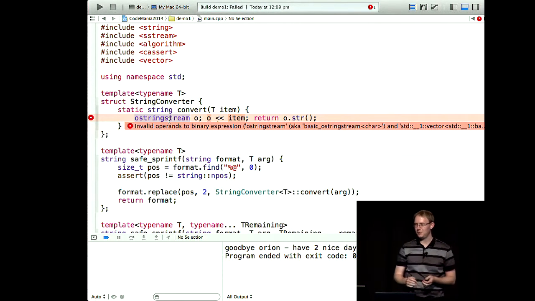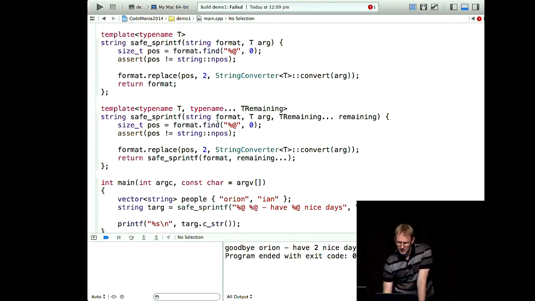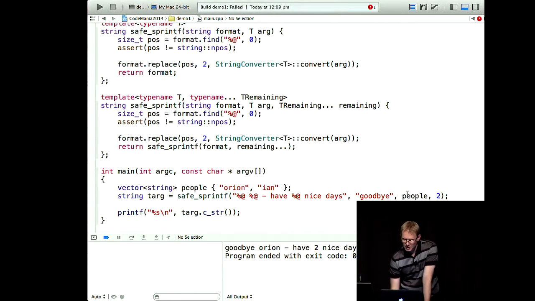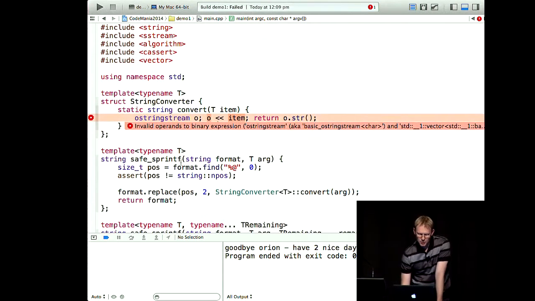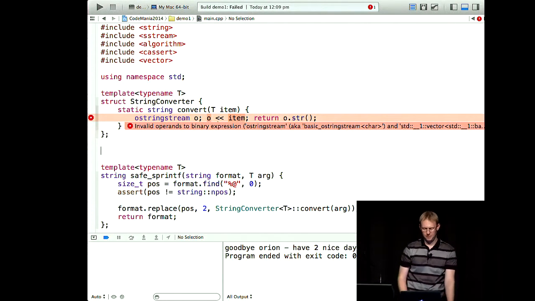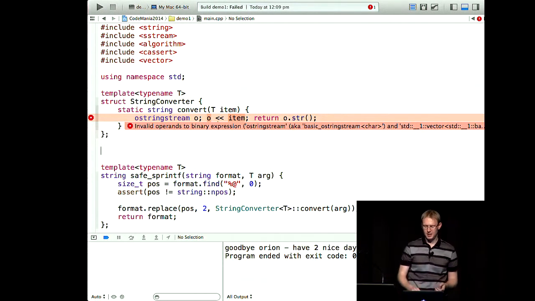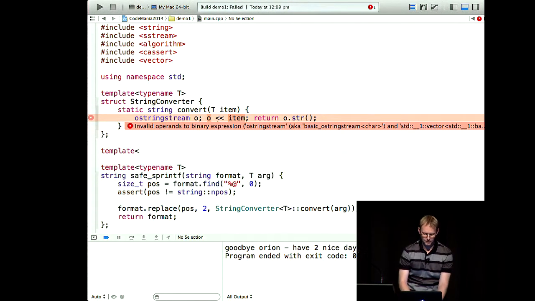Now, I'm not going to do it here because we haven't got time, but these things on the surface look really horrible, but if you just read the full compiler log and see, next step, oh, there it is. So the problem is that it doesn't know how to deal with vector. So what we can do is we'd like to make another string converter that deals with a vector, and we'd like the compiler to pick that one. So this is that specialization that I mentioned before. So the way you can do it is like this.